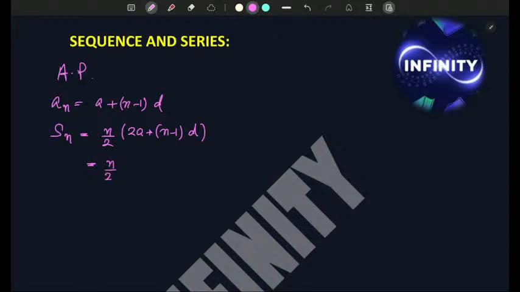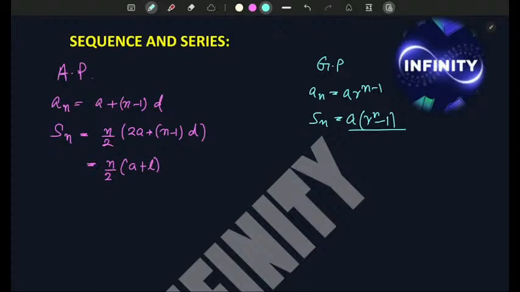Also this is n by 2 into (a plus l), where l is the last term. And for GP you know a_n equals a r^(n minus 1), S_n is a(r^n minus 1) by (r minus 1), and summation of infinite terms, S infinity is a by (1 minus r).